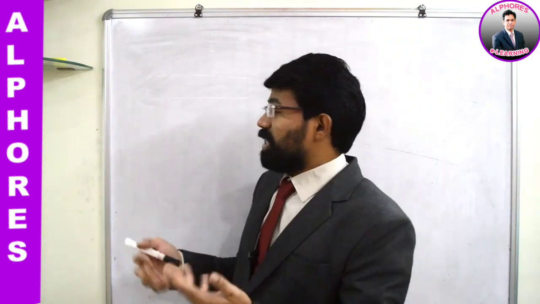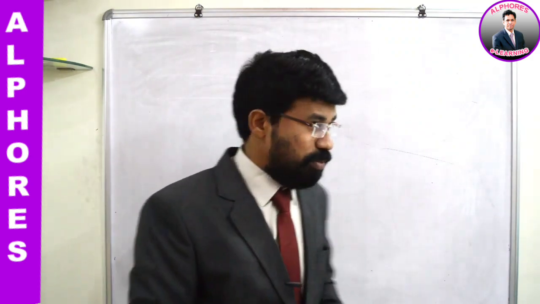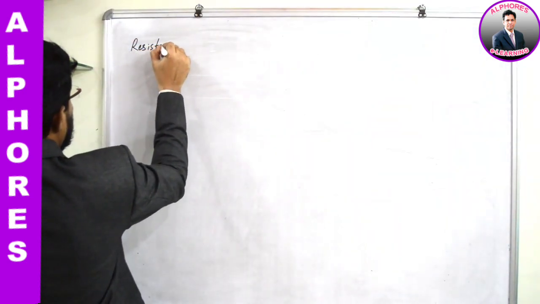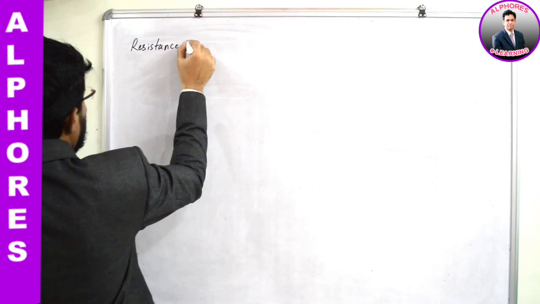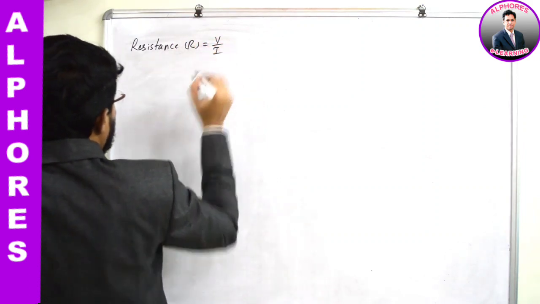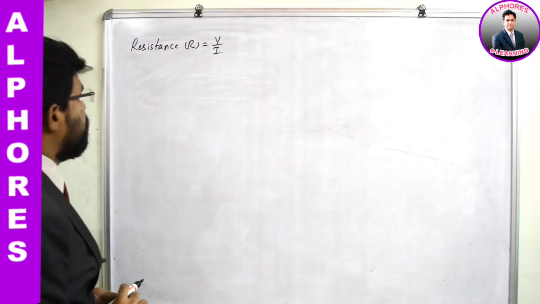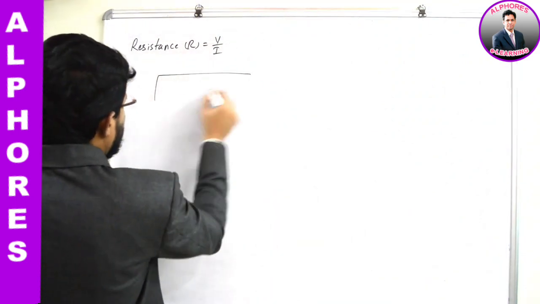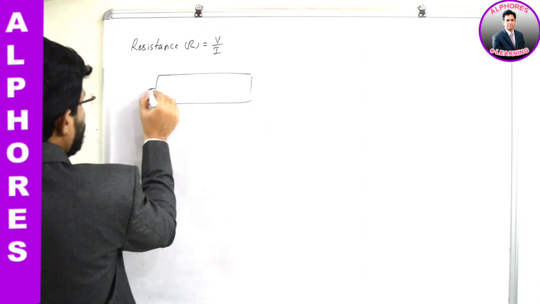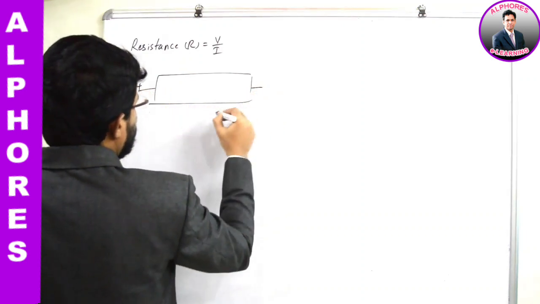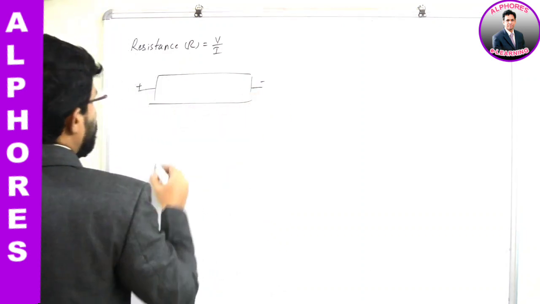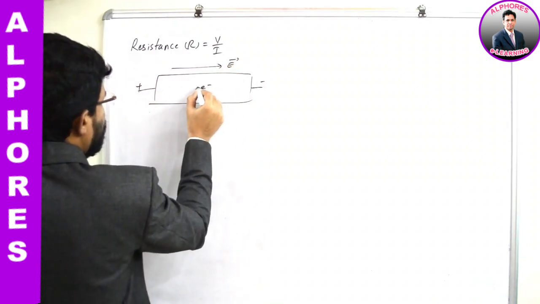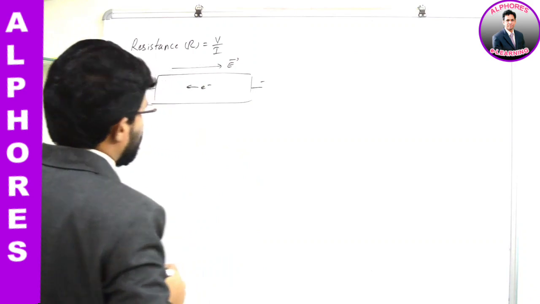So let us try to understand this electrical resistance picture a bit more. How do we write this resistance mathematically? Resistance R is equal to V by I, ratio between potential difference and the electric current. That's how you can write, isn't it? Let me take a conductor like this. Let us say this side is connected to the positive terminal of the battery, this side is connected to the negative terminal of the battery. So the electric field will be along this direction. So the electron will be moving opposite to the electric field direction.